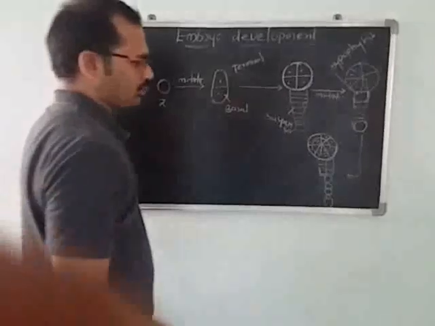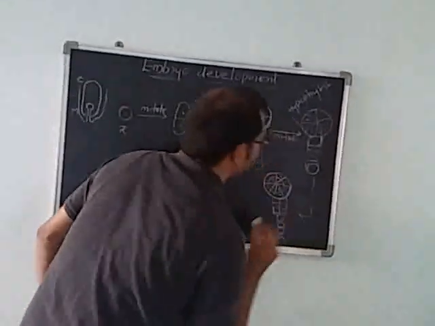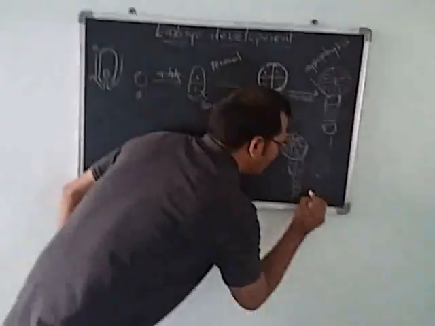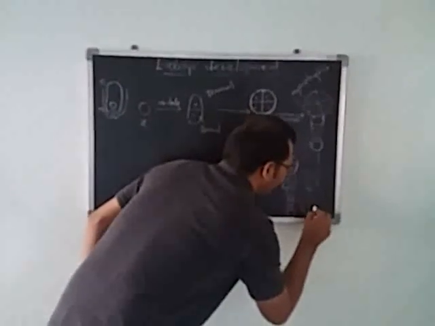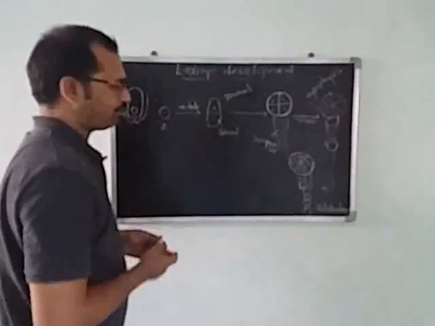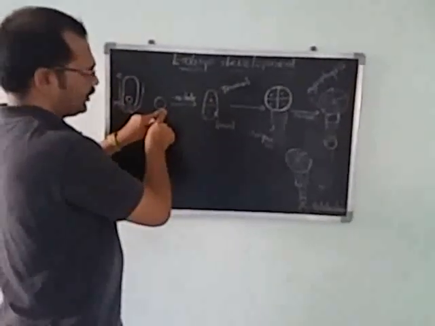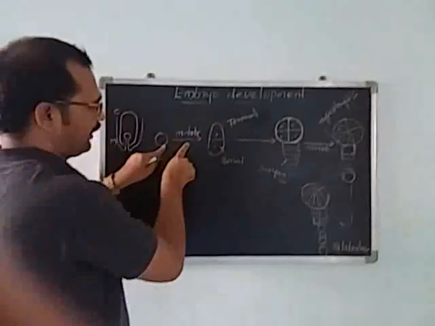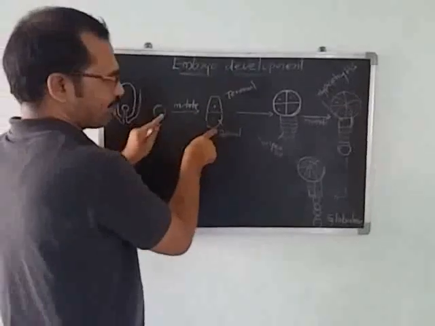So what do we call this stage? Globular embryo. The zygote divides by mitotic division to produce two cells.